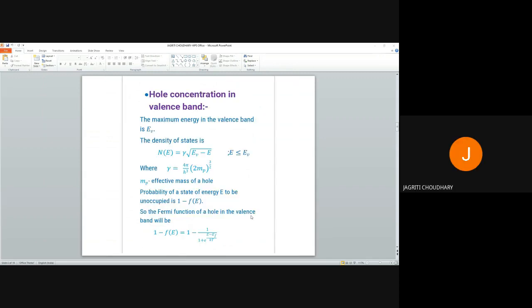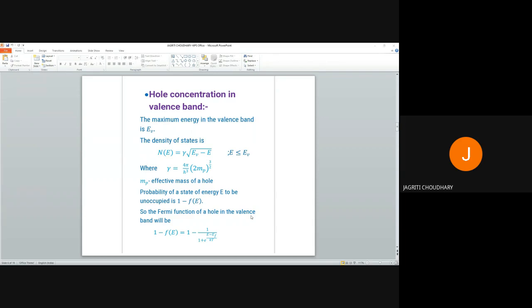Sorry, sir. So now we are interested in hole concentration in valence band. It is because the electrons left valence band and go to the conduction band. So the position left in valence band is the hole itself only. So we are interested in getting the concentration of holes in valence band.